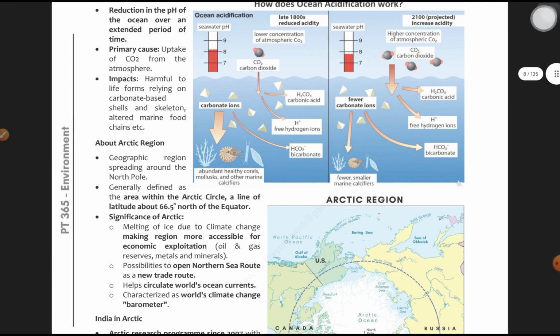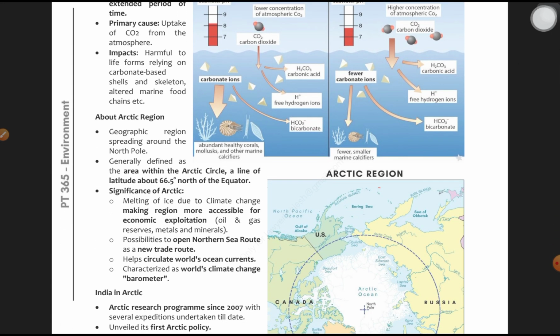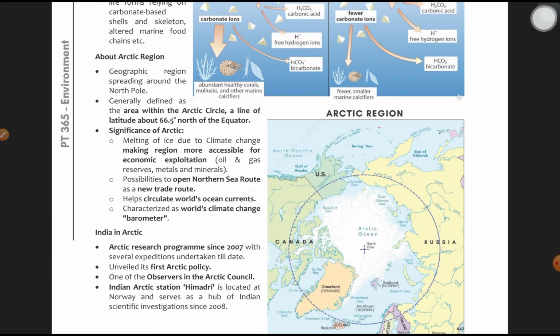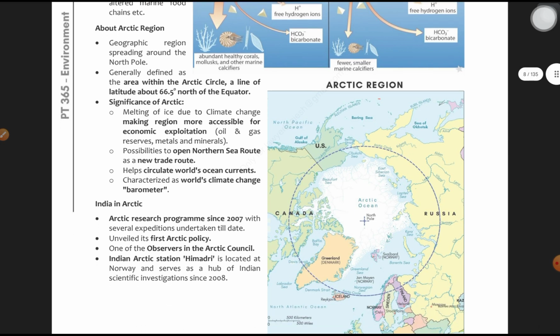Moving forward, about the Arctic region. As I told you earlier, the Arctic region is an important region that you have to understand, and a question can easily be asked. It is a static part linked with current affairs. The area within the Arctic Circle, a line of latitude about 66.5 degrees north of the equator, is called the Arctic Circle. You have to remember that.